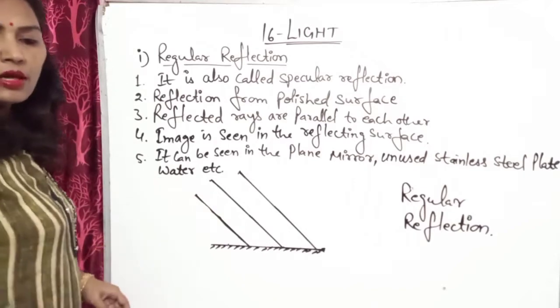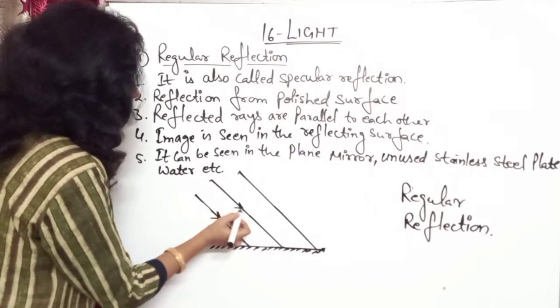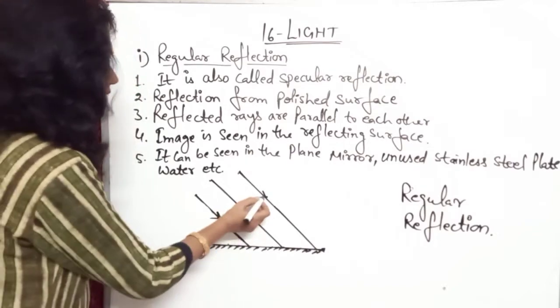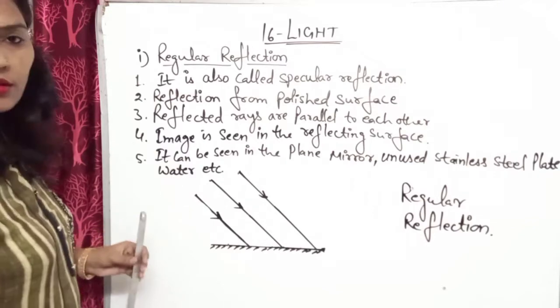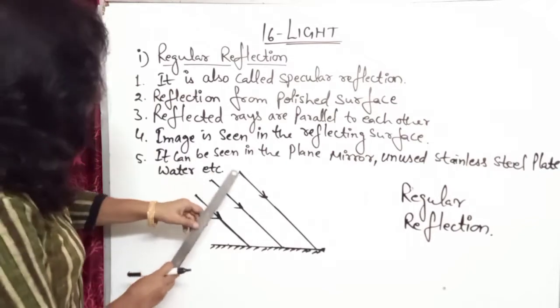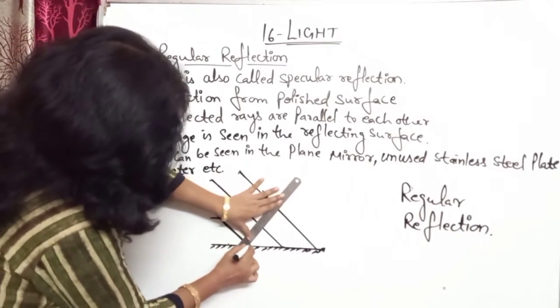Now after reflection they are moving, so these are the incident rays. They will move towards the plane mirror, and after reflection they are moving parallelly like that.